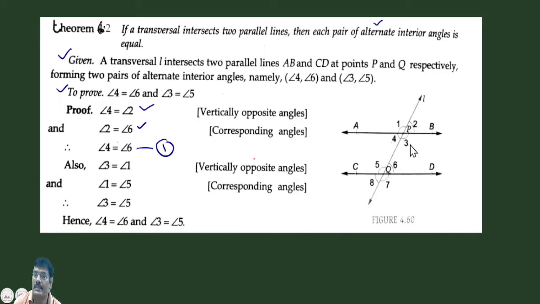Now to prove that angle 3 is equal to 5, we see that angle 3 is equal to 1. It is a vertically opposite angle. Angle 1 is equal to 5. It is a corresponding angle. This is the axiom. So from these two equations, we see that angle 3 is equal to 5. Hence angle 4 is equal to 6 and angle 3 is equal to angle 5. When we are solving a question and two parallel lines are given, if a transversal intersects them, then the pair of alternate angles, this angle is equal to this angle and this angle is equal to this angle, always equal. Okay, next,